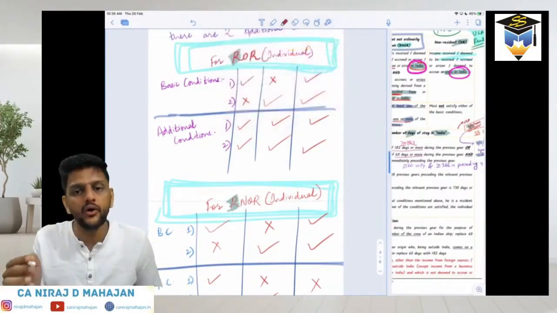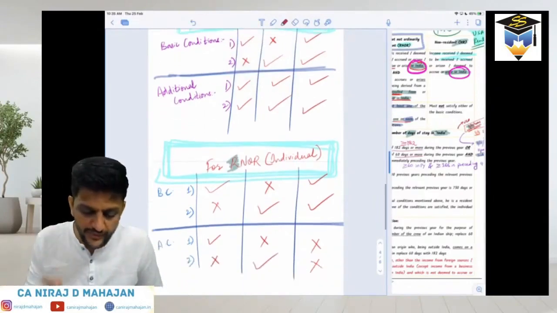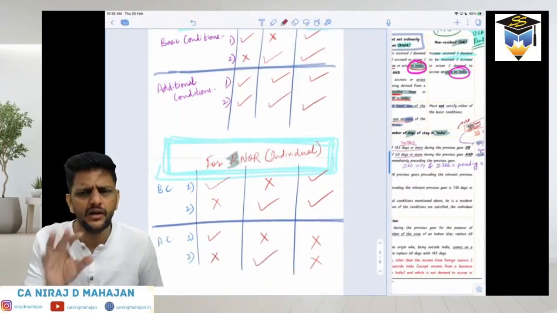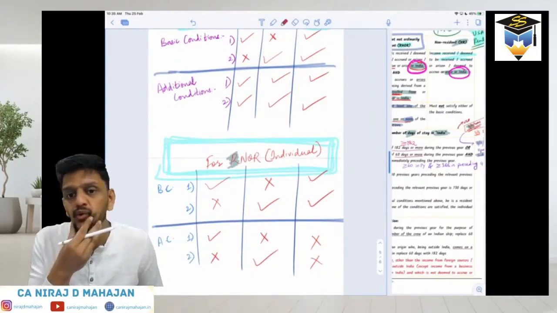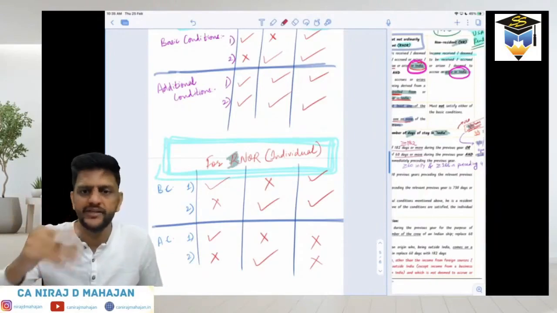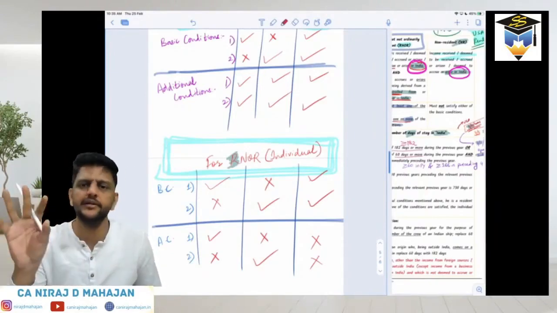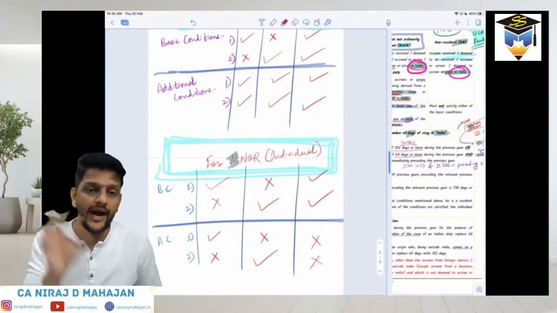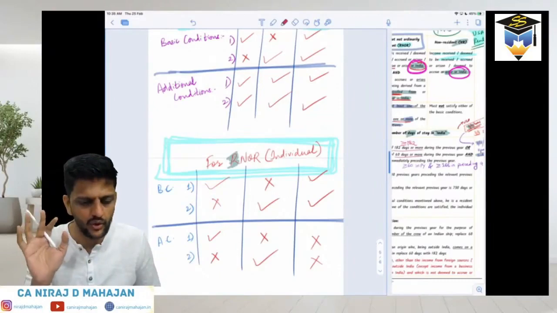But whether he's OR or NOR, ordinary resident or not ordinary resident, depends on additional conditions. Were you able to understand this now? Why? Because the basic conditions are exactly the same between ROR and RNOR. So basic condition will tell you only that he is resident, but additional condition will tell you which is OR or NOR. Did you understand or not? Okay, clear till here, bachcho?